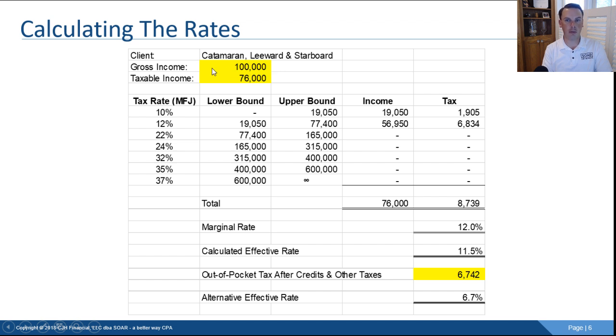That's their W-2 income that we just talked about. And then they've got taxable income from that of $76,000. Now, the $100,000 minus the $76,000, that's your standard deduction. Okay, we just talked about that as well. So that gets you to $76,000.